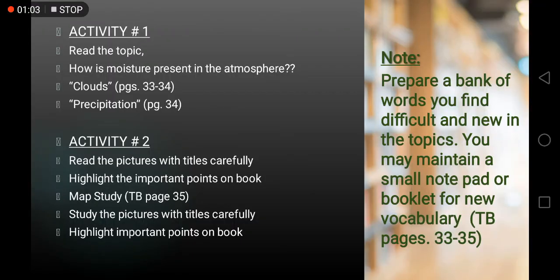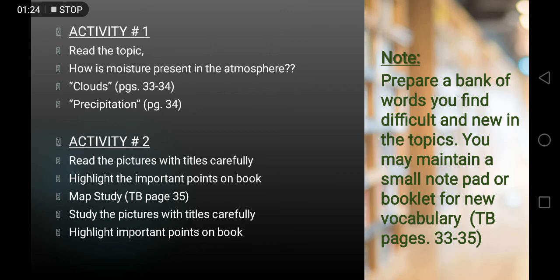Activity number 1. Read the topic How is moisture present in the atmosphere? Clouds, page 33 to 34. Precipitation on page number 34. Read these topics carefully and read these topics again and again.